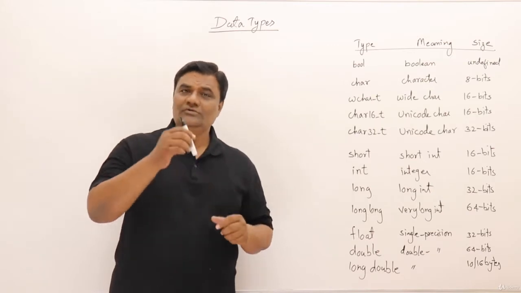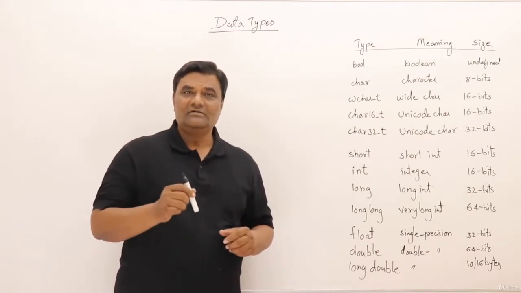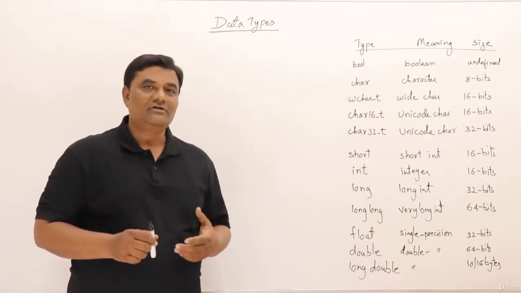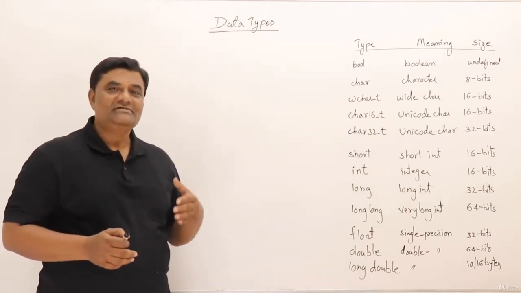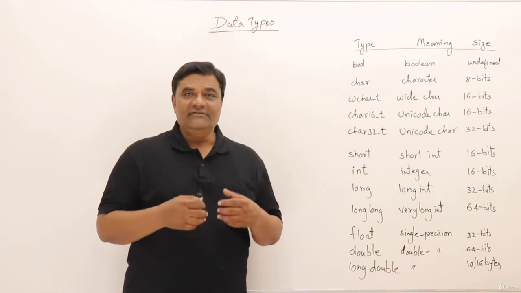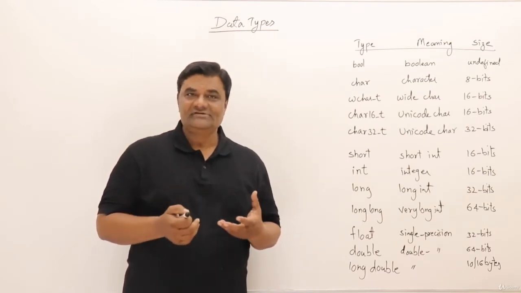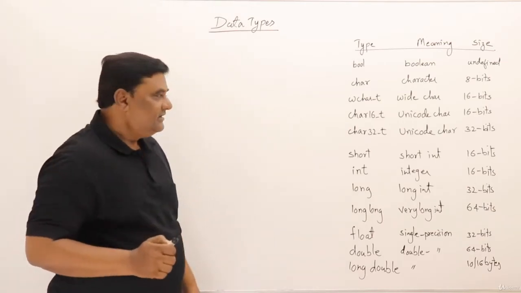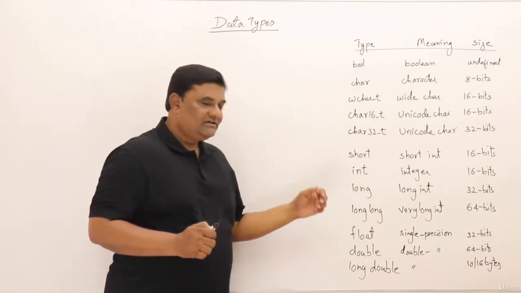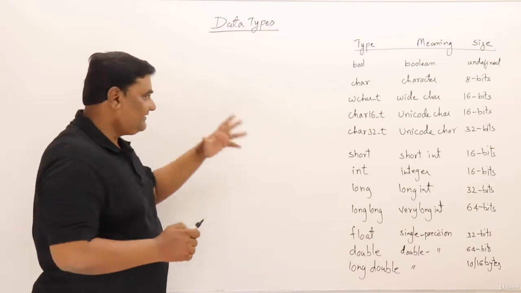What type of value you want to store in a variable, depending on that, you can select the data type for a variable. So there are predefined data types available in C++. Just like in every programming language, you find the data types. So here also in C++, we have built-in data types available. So I have a chart here showing all the data types available. So what I will categorize them.